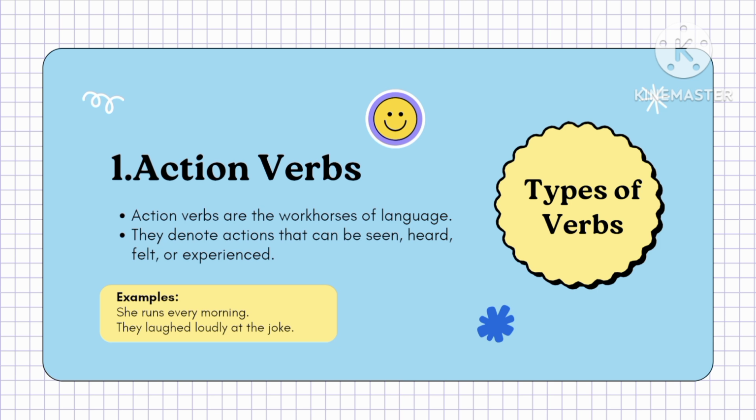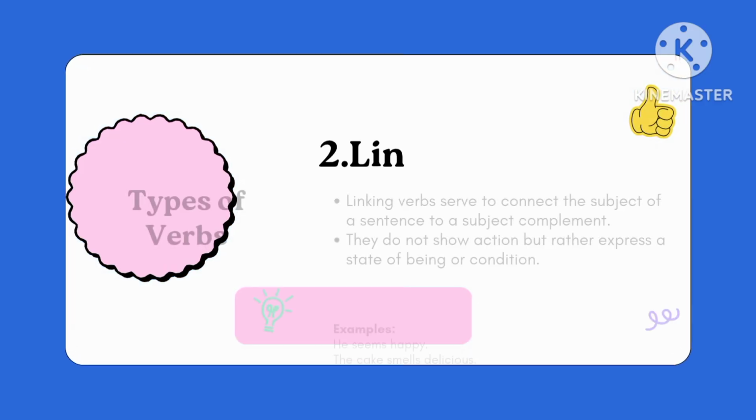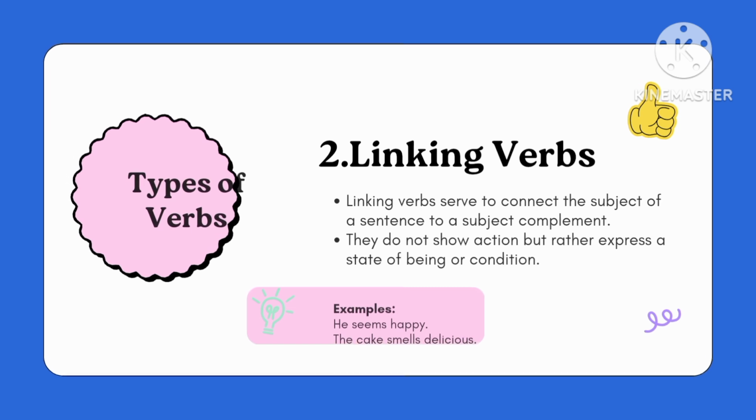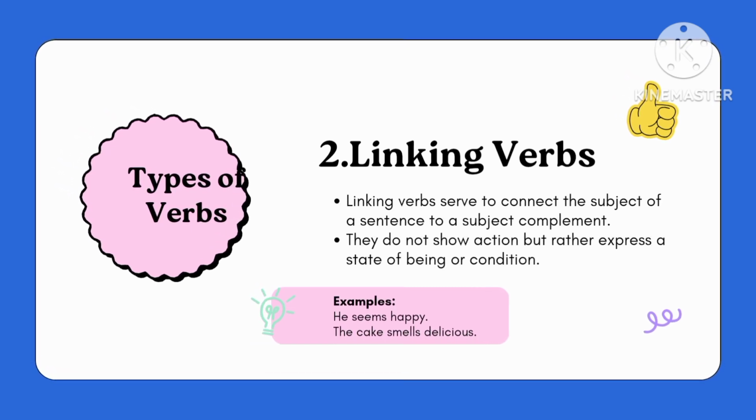Now, let's discuss these types of verbs in detail. First of all, action verbs. Action verbs are the physical actions. Anything that is being performed is called an action verb. Like, she runs every morning. So, "runs" is an action verb here. Secondly, anything that you may feel in silence or experience or that appeals to your mental ability, for example, thinking, is also called an action verb.